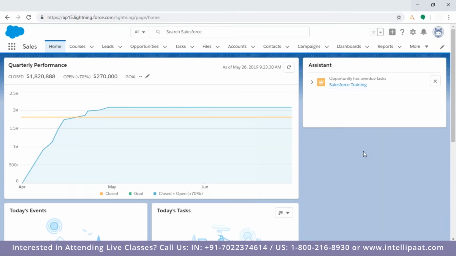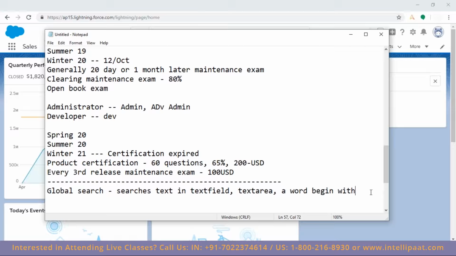Later we'll change this as well, but as of now, because we are taking a walkthrough of the user interface, I'm not changing it. Let it be how it is. And let us come to our next thing here.